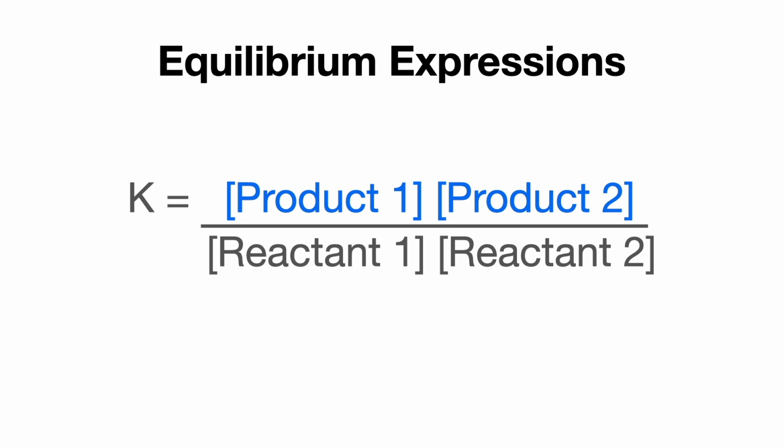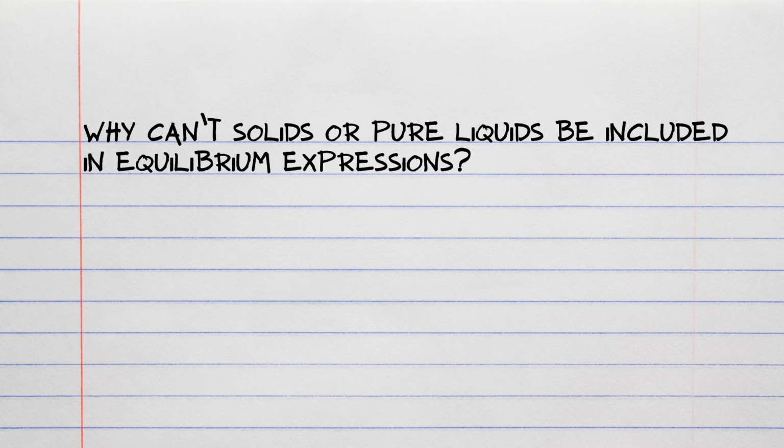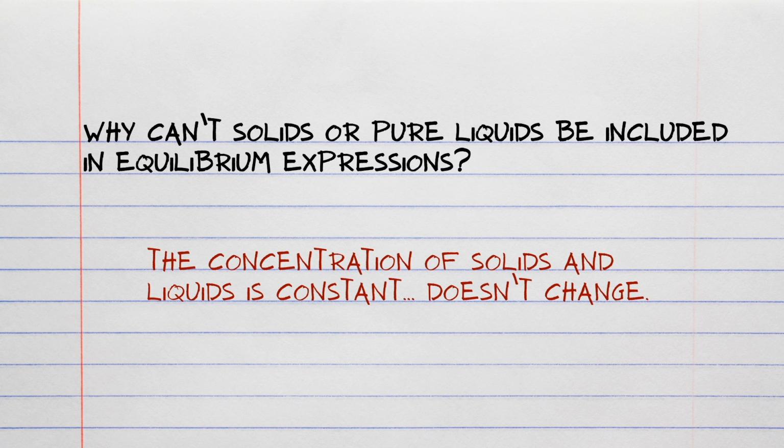Equilibrium expressions involve concentration of products times each other over concentration of reactants times each other. The big question is, why can't solids and pure liquids be included in equilibrium expressions? Well, the quick answer is because the concentrations of solids and liquids are constant. Their concentrations don't change. And if their concentrations don't change, then solids and liquids wouldn't change equilibrium. So they're not included in equilibrium expressions. That's easy enough to remember.